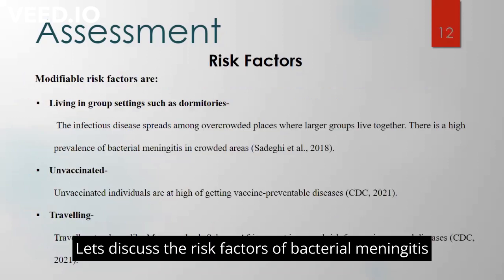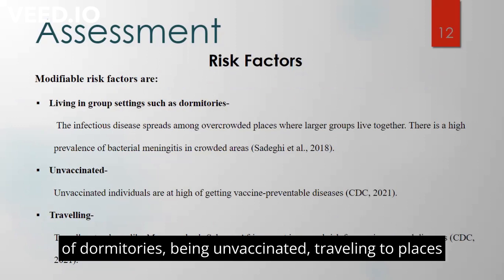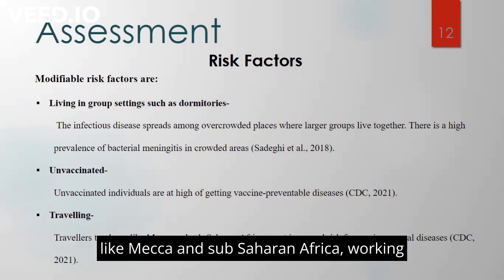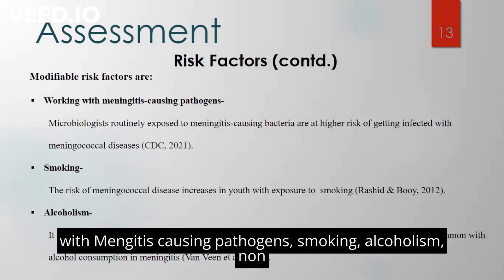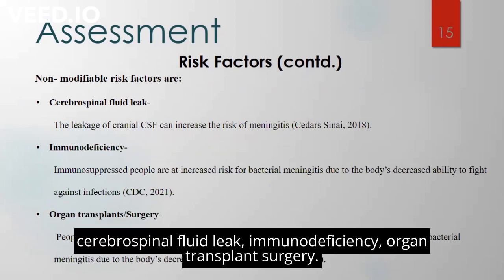Let's discuss the risk factors of bacterial meningitis. Modifiable risk factors are living in a group such as dormitories, being unvaccinated, traveling to places like Mecca and Sub-Saharan Africa, working with meningitis-causing pathogens, smoking, alcoholism. Non-modifiable risk factors are age, HIV, splenectomy, cerebrospinal fluid leak, immunodeficiency, organ transplant and surgery.